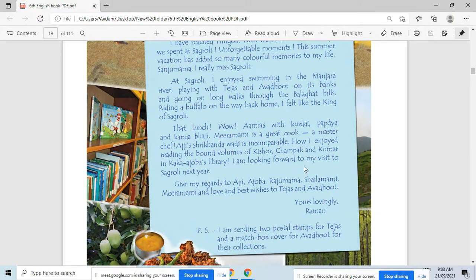What did Raman read in Kaka Ajoba's library? So he read the bound volumes of Kishore, Champak and Kumar in Kaka Ajoba's library. So where did Raman read Kishore, Champak and Kumar bound volumes?